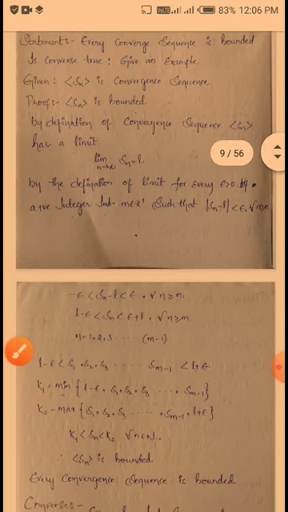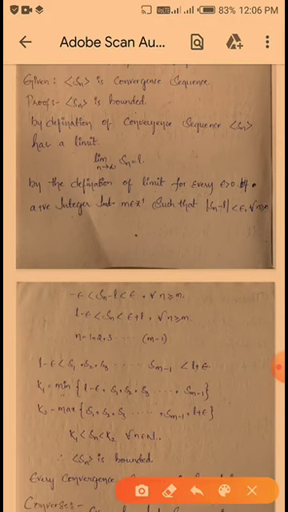Okay, so see here once again, mod Sn minus L less than epsilon is nothing but Sn minus L has a value in between minus epsilon and plus epsilon. So I am writing here minus epsilon less than Sn minus L less than epsilon.